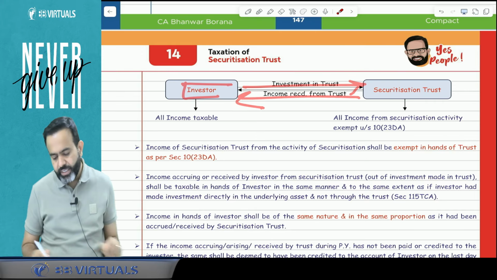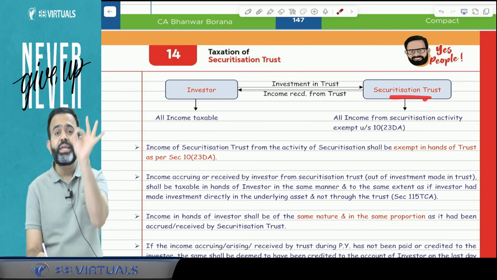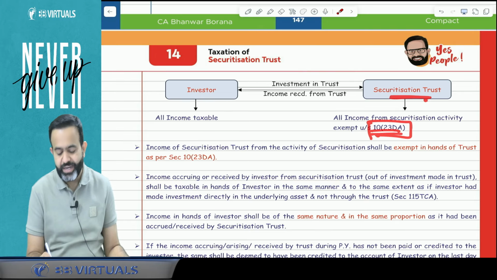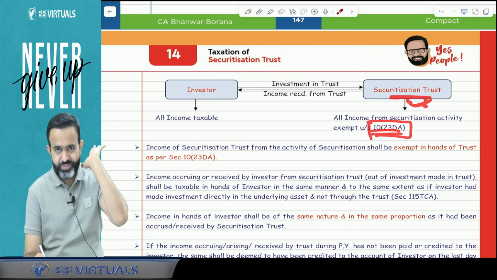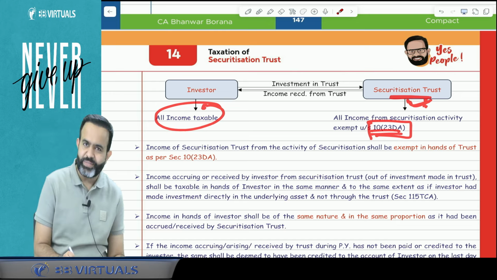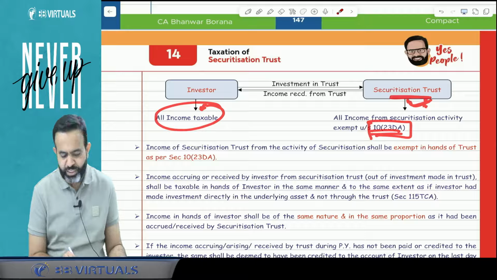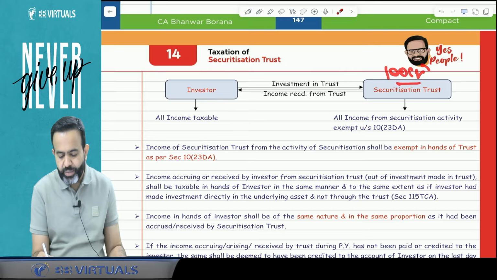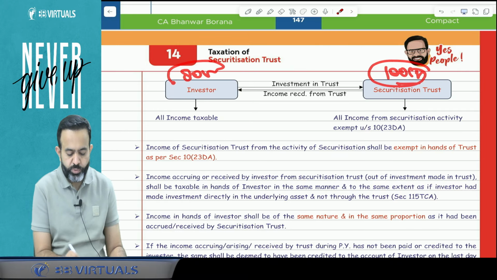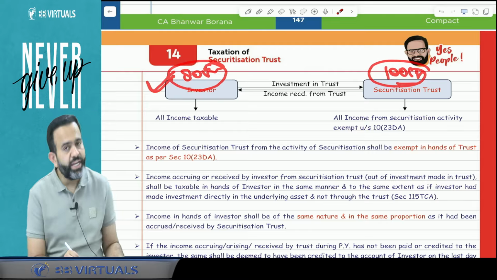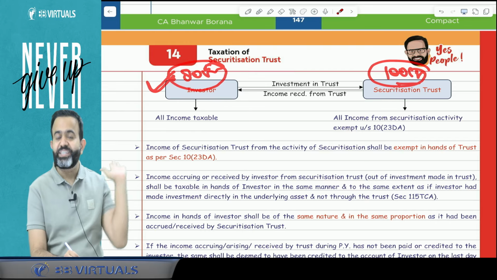Now what is the taxability? Guys, all income of the securitization trust from securitization activity is exempt under section 10(23DA). So in the securitization trust, all income is exempt. And in the hands of the investor, all income is taxable, with the same nature and same proportion applicable in the hands of the investor. Now suppose there is 100 crore of income, and out of that only 80 crore is distributed to the investor, then the total 100 crore will be taxable in the hands of the investor, like an investment fund.